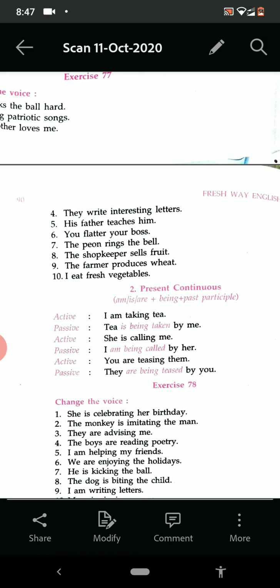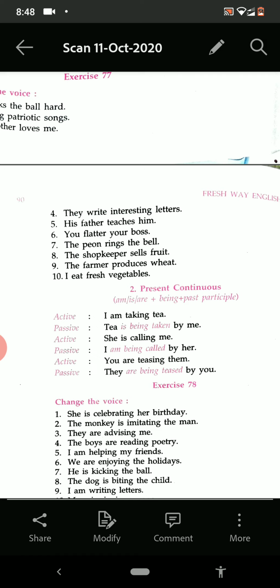Now see the second one. She is calling me. I am being called by her. Third one. You are teasing them. They are being teased by you. Means is, am, are plus being plus past participle.